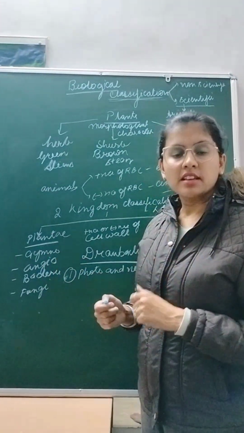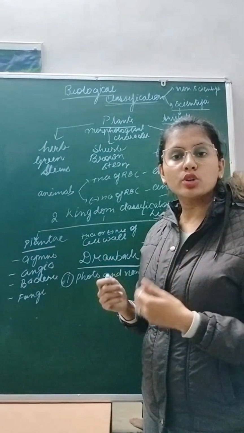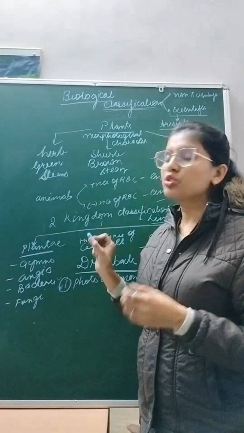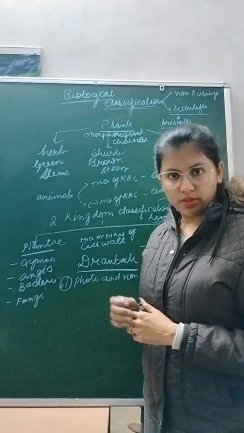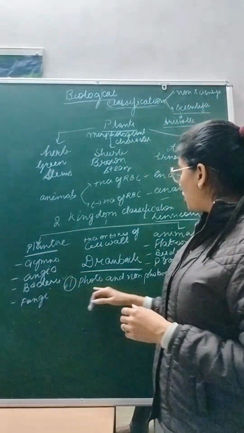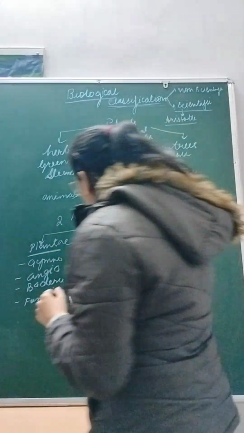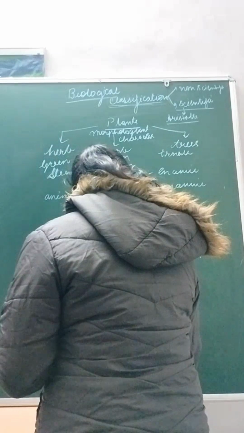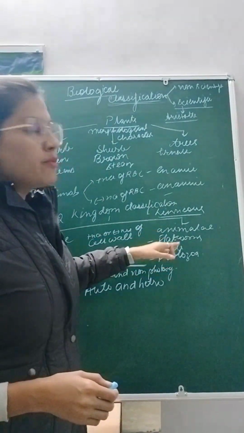If the doubt arises that these are chemoautotrophic, they are also making their food on their own, they are autotrophs and not heterotrophs, but they are put together, then we can say they are usually chemoautotrophs. And fungi are most of the time heterotrophs. So first it puts photosynthetic and non-photosynthetic organisms together. Second drawback is it puts autotrophs and heterotrophs together.